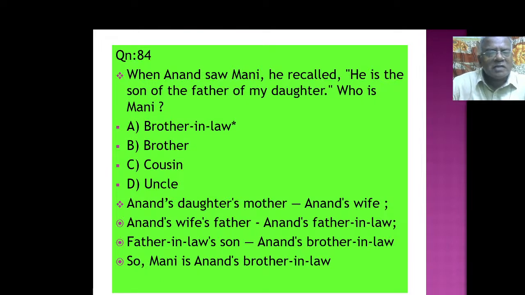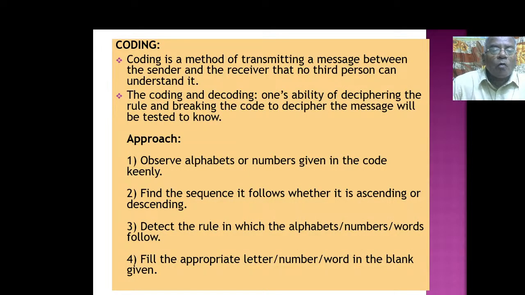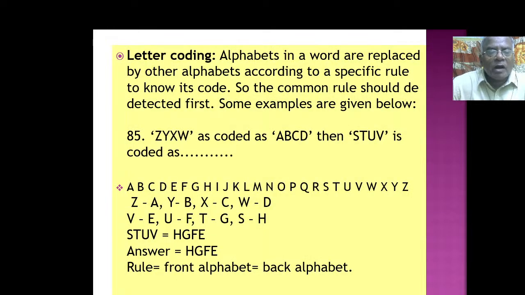I hope you understand all this. We need separate thinking. We need to understand the Indian relationships in the families. Based on that we have to see. Now coding, let us see certain coding problems. We have already done it, but still one or two problems we see.